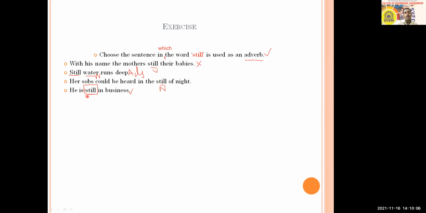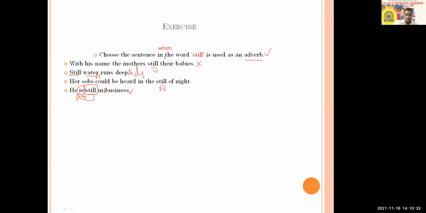It talks about the verb. Okay, you can read the sentence. He is in business. Okay, first the plain sentence. He is in business. So if you add still, it talks about additional information, about his being in business, not about business.